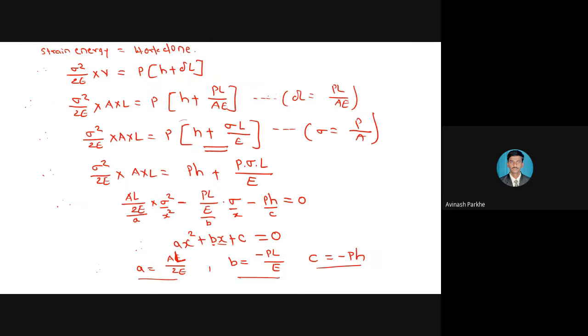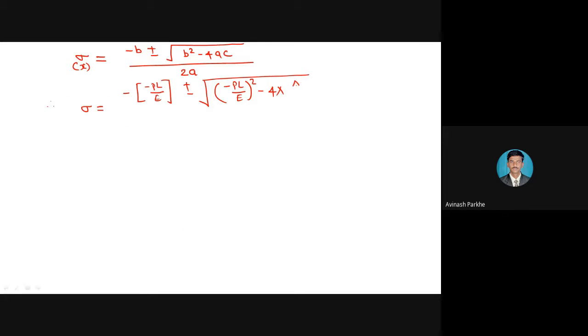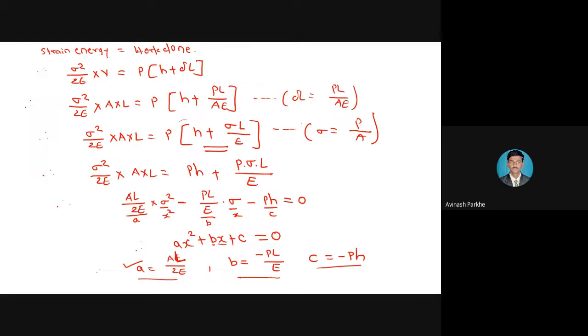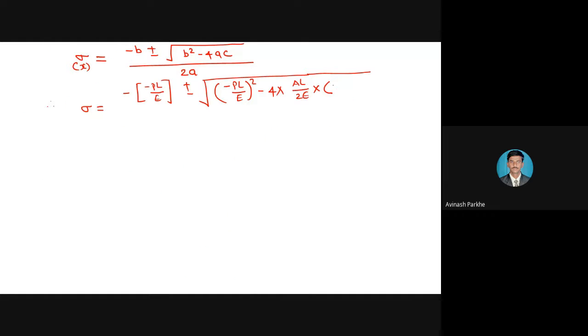The value of a, how much is it? You can see here, the value of a is equal to AL upon 2E, into the value of c, which is a negative value. How much? Minus P into H. So I will put minus P into H, divided by 2a, 2 as it is. What is the value of a? That is AL upon 2E.